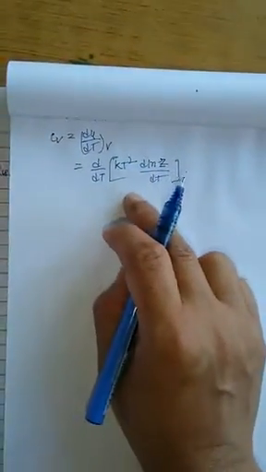So these are the values. Now we just need to find the value of Cv.